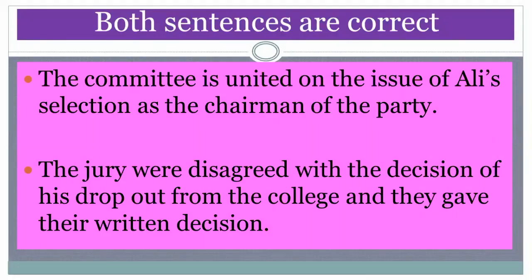The committee is united on the issue of Ali's selection as the chairman of the party. As they are united, so we are taking is as helping verb. And the jury were disagreed with the decision of his dropout from the college, and they gave their written decision. Not agreed, disagreed. So we have used plural helping verb and plural pronoun.